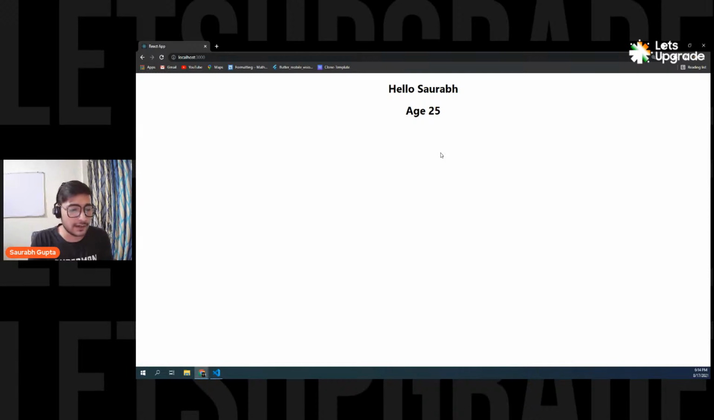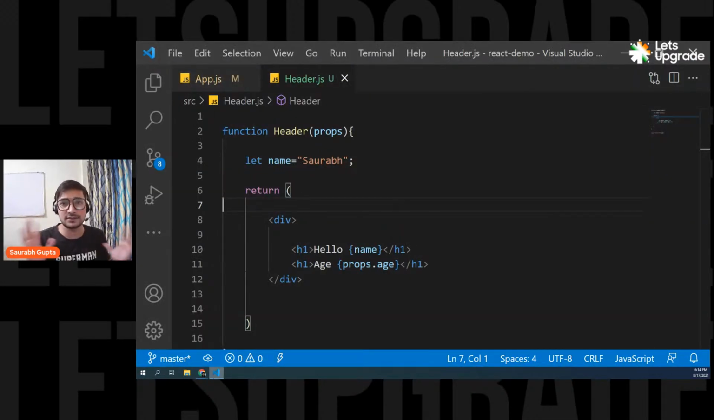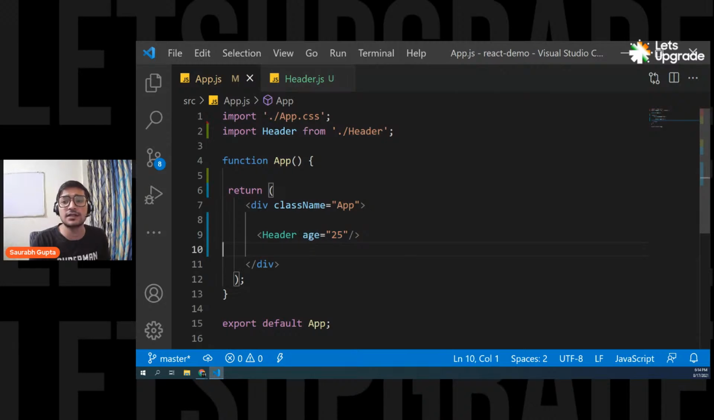Is it clear, everyone? Guys, are we clear with this? Everyone, please tell me. See, guys, don't think about the internal properties right now. Don't think about the inbuilt properties. Right now, just try to understand how I am passing the property.